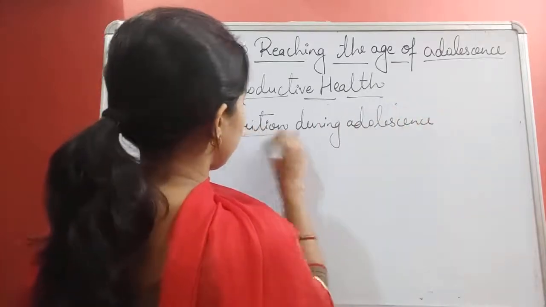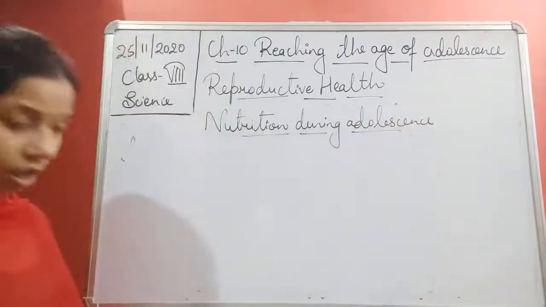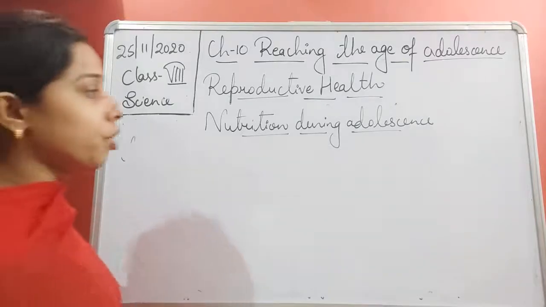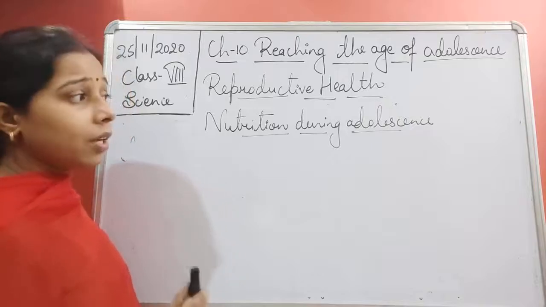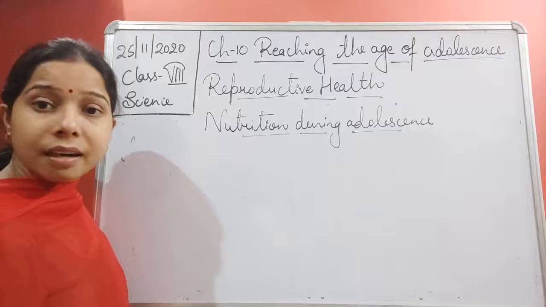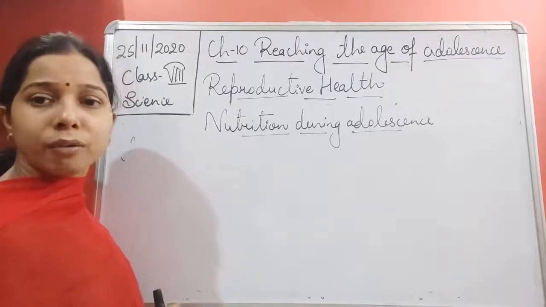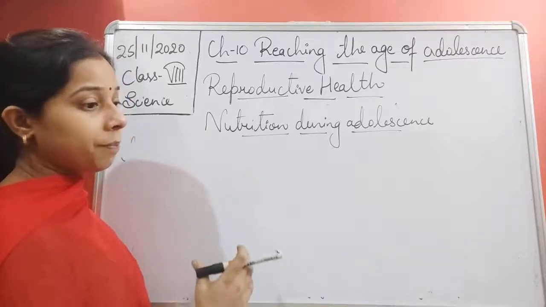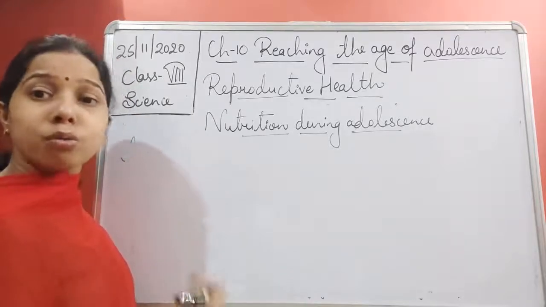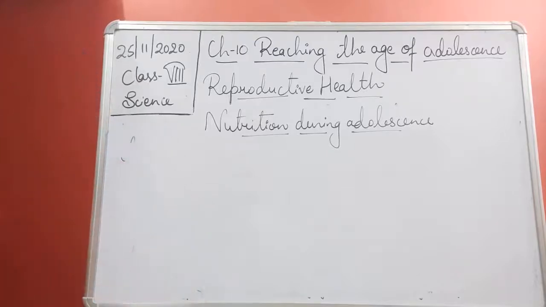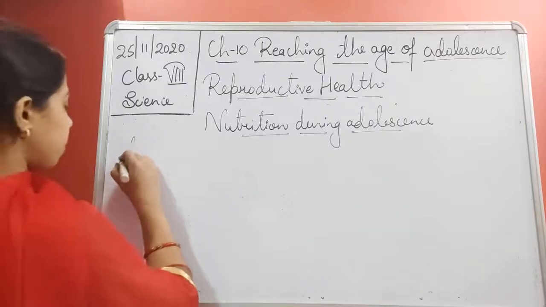Good nutrition is very important for adolescents: taking fruits, vegetables, a healthy diet, and including all the different kinds of nutrients in our diet makes our diet balanced and also provides all kinds of benefits. So we can say good nutrition is important.